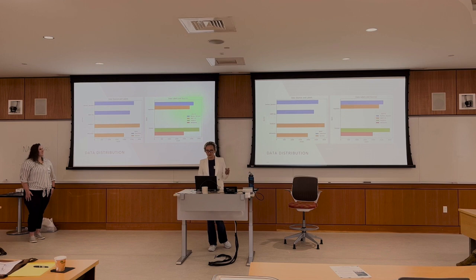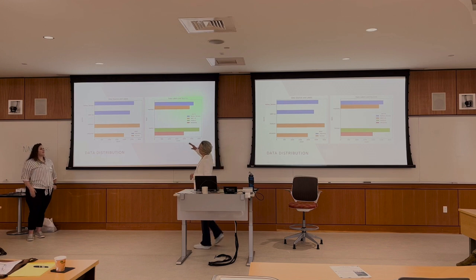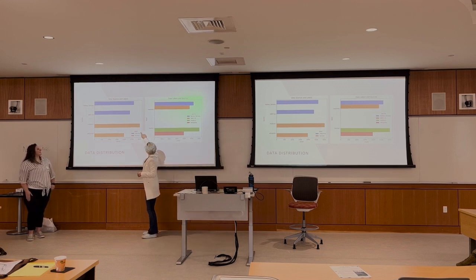This is just an example of what the data distribution looks like. Ideally, you want to see something that looks even, so that it's relatively fair. If you can do that, that's not always a realistic assumption. But on this side is... what did I do? So this is kind of what we want to focus on.